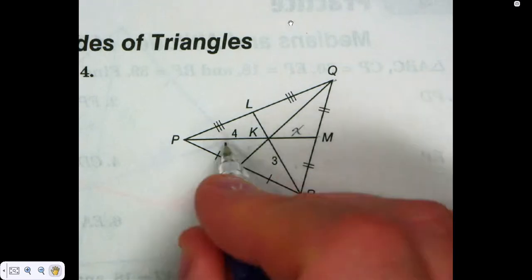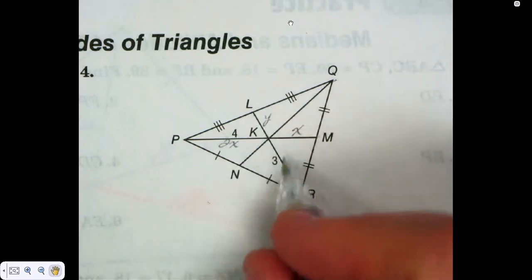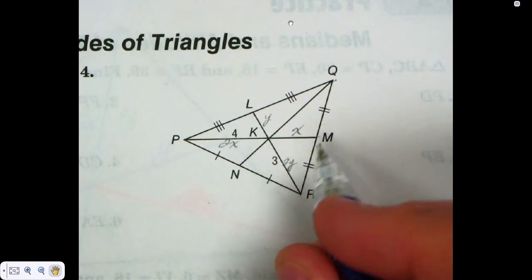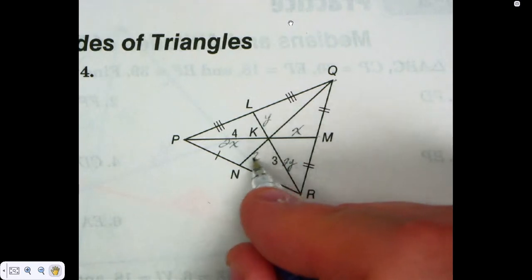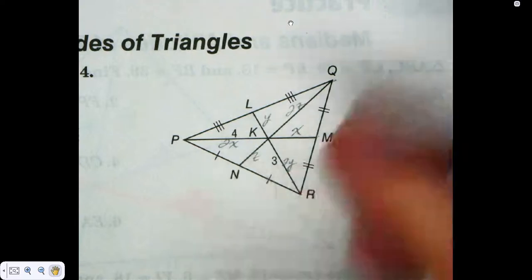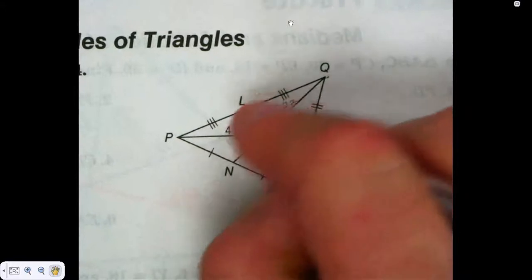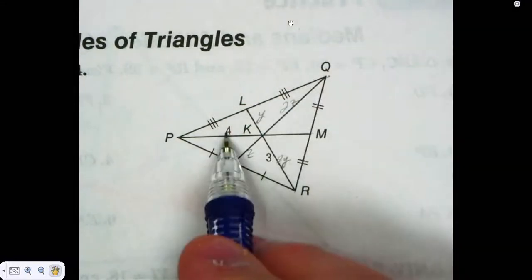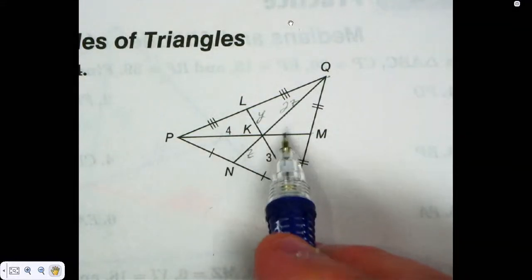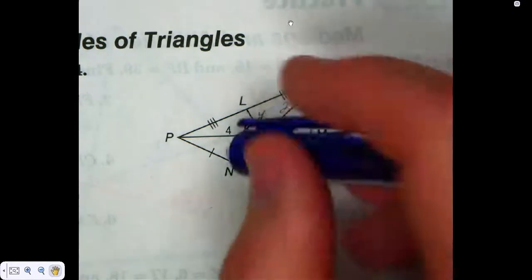If this is x, then this is what? Because this is the longer, isn't it? If this is y, this is what? If this is z, this is what? Now, I can start replacing some of these. This is the bigger, right? So what would the smaller be? If this is 4, what's this got to be? Huh? 2. Makes sense, doesn't it?